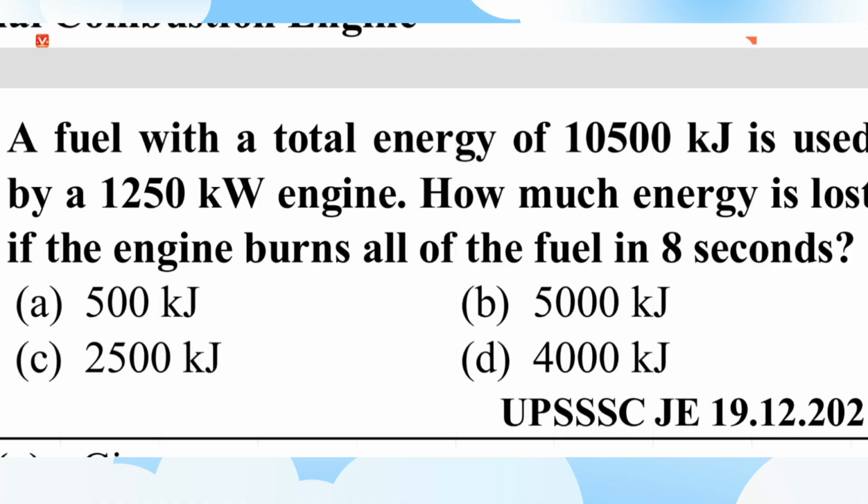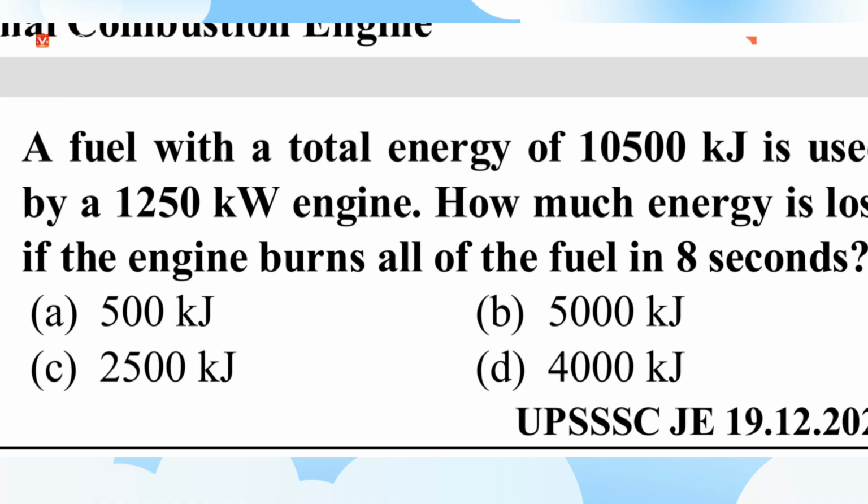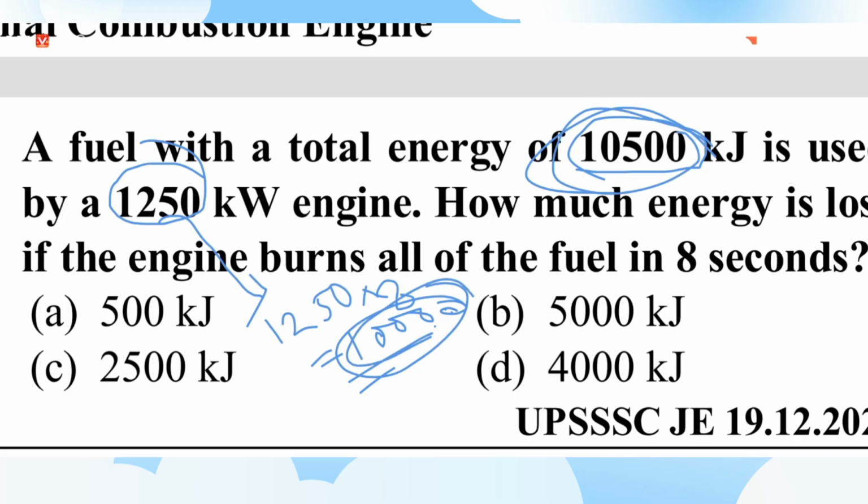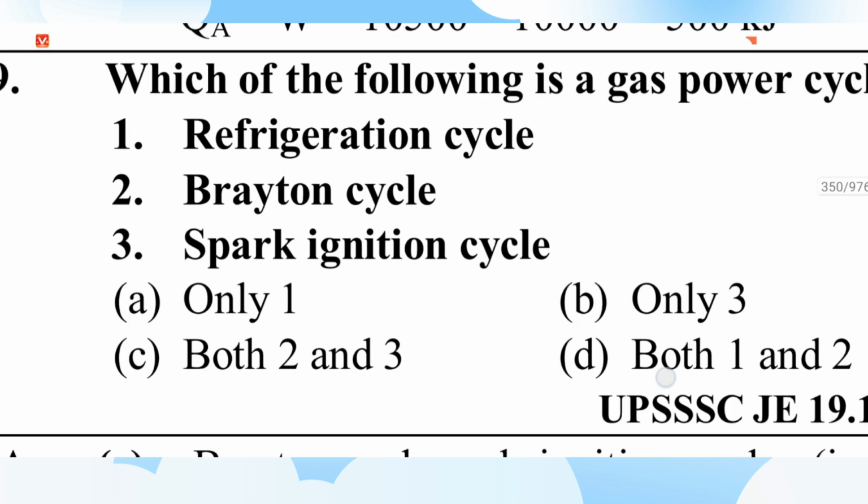How much energy is lost if the engine burns all of the fuel in 8 seconds? Look, total energy is 10500. This is the energy used for 8 seconds, so how much was lost? Energy used is 1250 into 8, which comes to 10,000. Out of this much, this much was used, so how much was wasted? Wasted is 10,500 minus 10,000. This is the right answer.